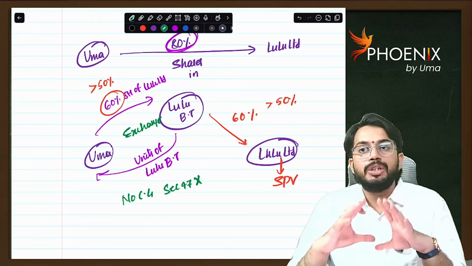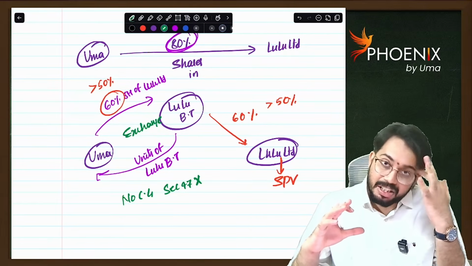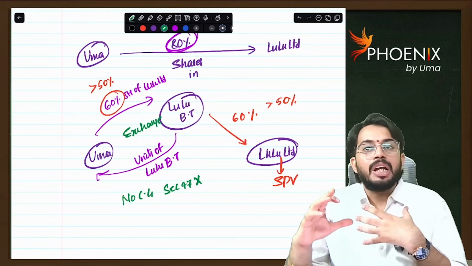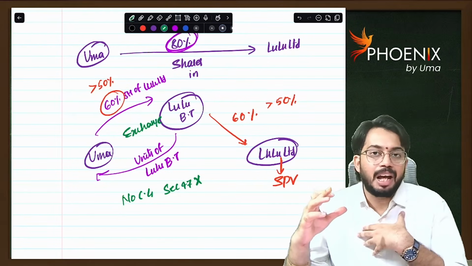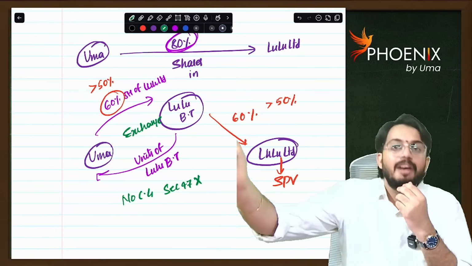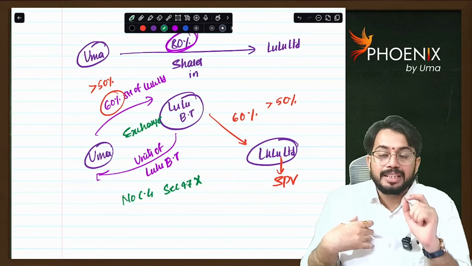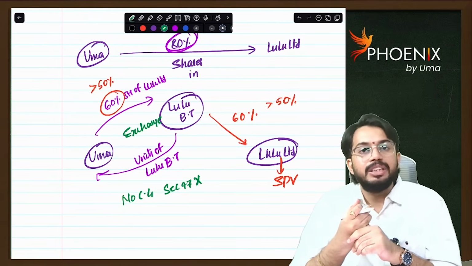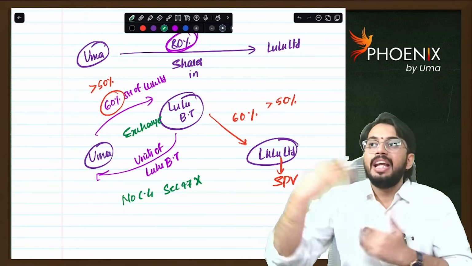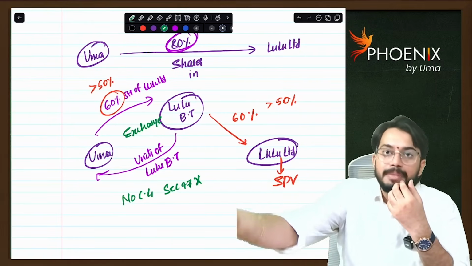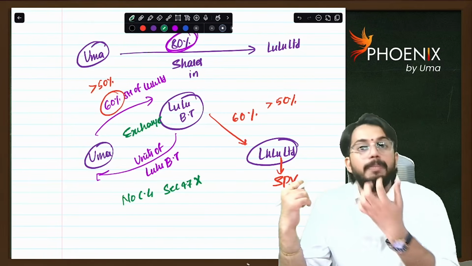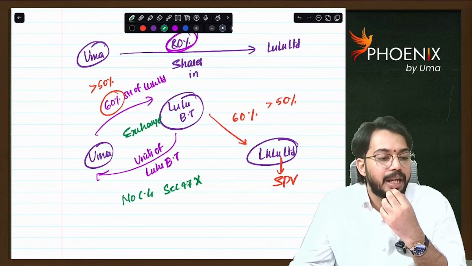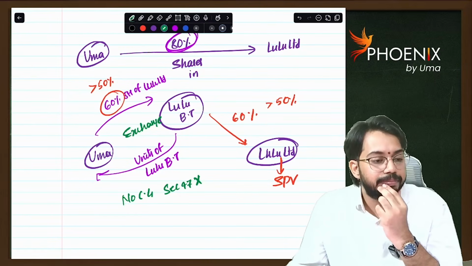So if anyone wants to create a business trust, whatever more than 50% shareholding they are holding, they will transfer to the business trust. From the business trust, they will receive the units. Thereby, the business trust holds more than 50% shareholding in an Indian company, which is also called an SPV. Here there is an exchange of Lulu Limited shares to receive units of Lulu Business Trust. This exchange is not treated as a transfer and no capital gains are required to be calculated. Are you able to understand?